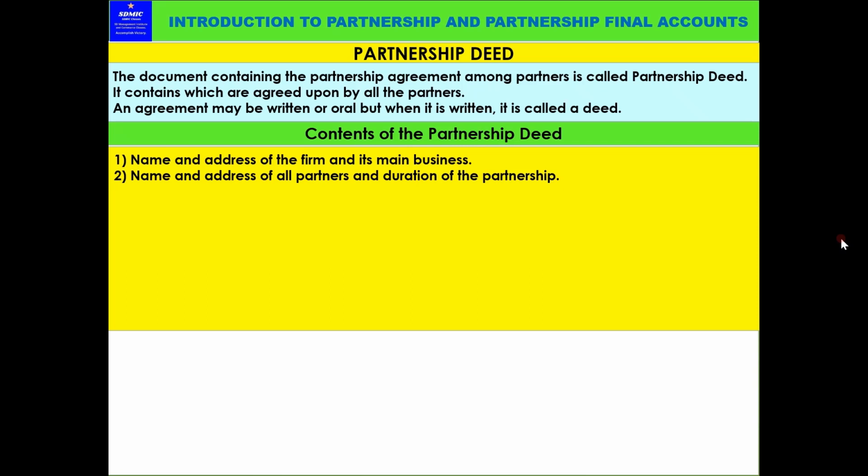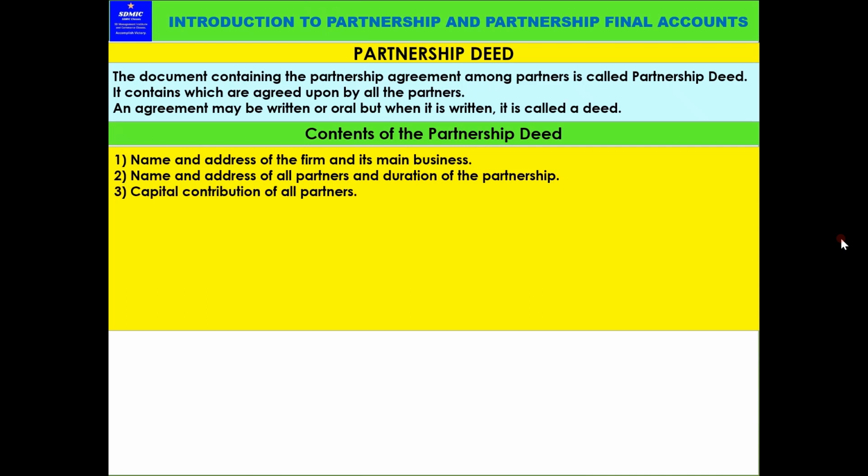That is a short duration partnership. Some partnerships may be for a period of one year, two years, or till the completion of the project, or very short term projects, maybe some events. Whereas some businesses are very long term, so that may continue for a long period. But when it is a short term partnership, the duration must be mentioned in the partnership deed. What all things have to be written? It should include the name and address of all partners and the duration of the partnership. So it should be mentioned.